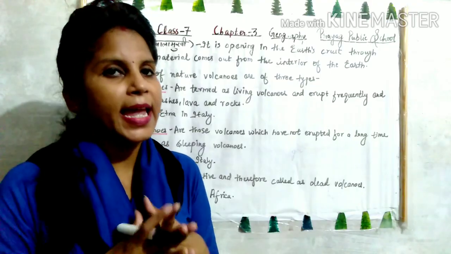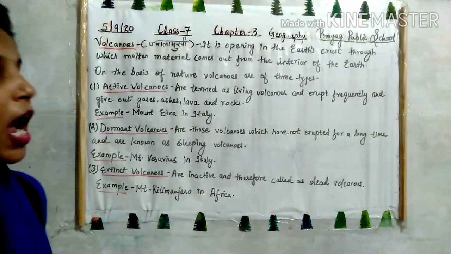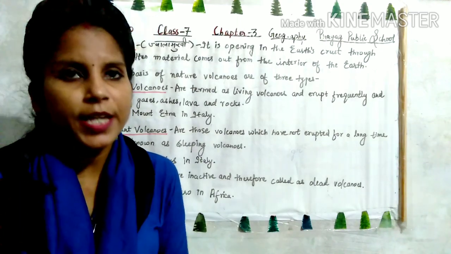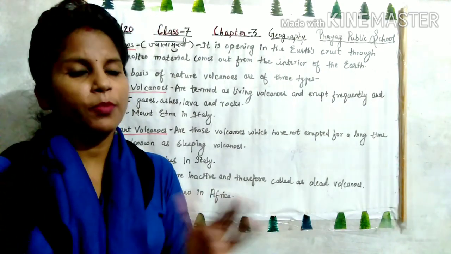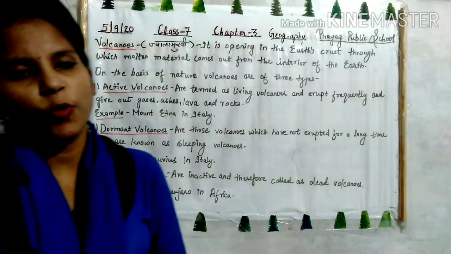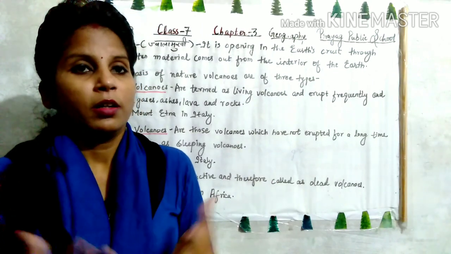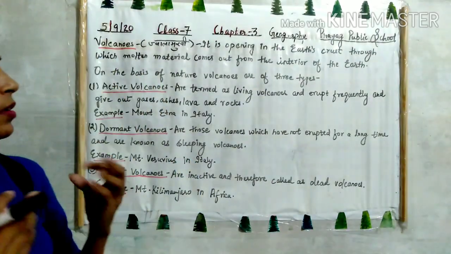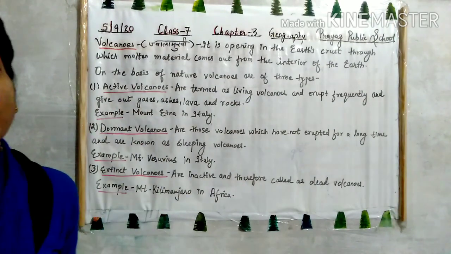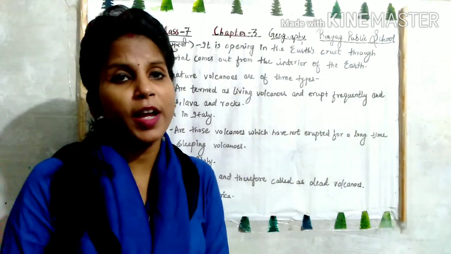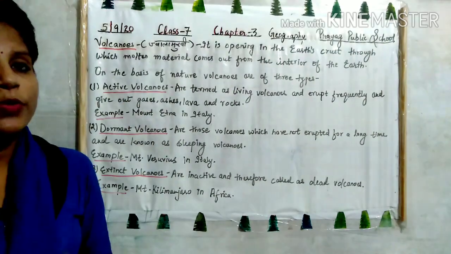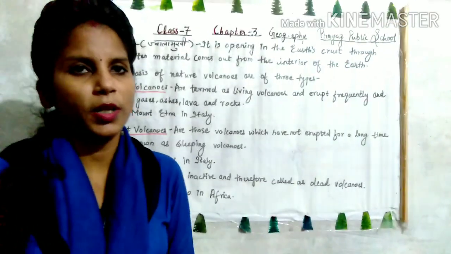Okay. Third one is extinct volcanoes. Extinct volcanoes are those volcanoes which are inactive and are also called dead volcanoes. Now they are dead. Maybe they will not erupt in the future again. Example, Mount Kilimanjaro in Africa. So volcanoes are openings in the earth crust through which hot molten material comes out and causes huge destruction to life and property. And there are three types: active volcanoes, dormant volcanoes, and extinct volcanoes.